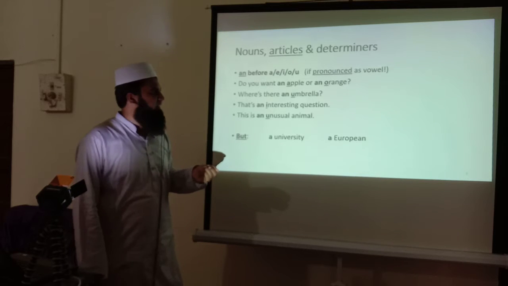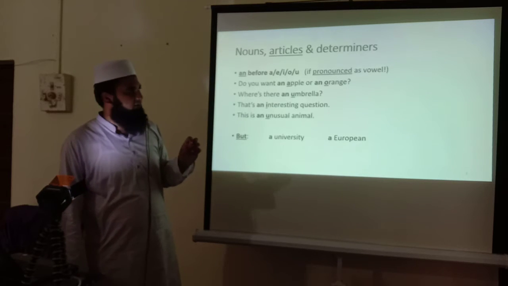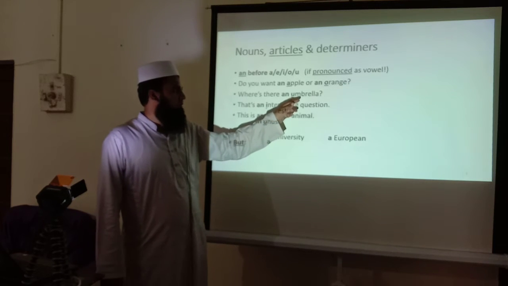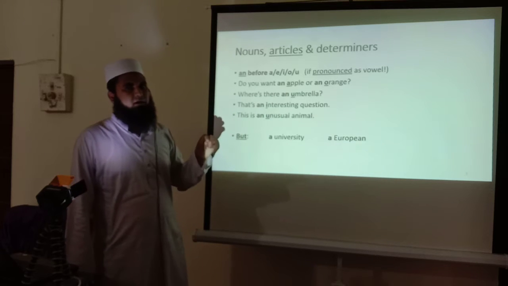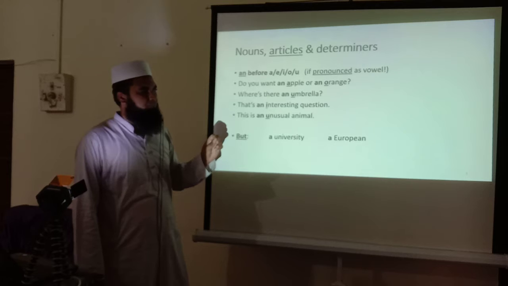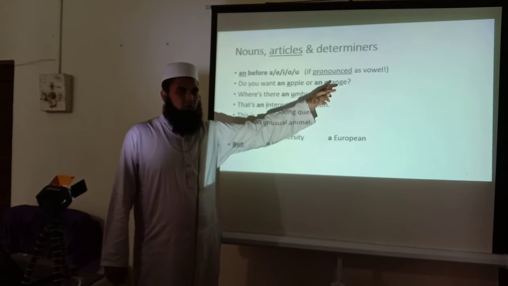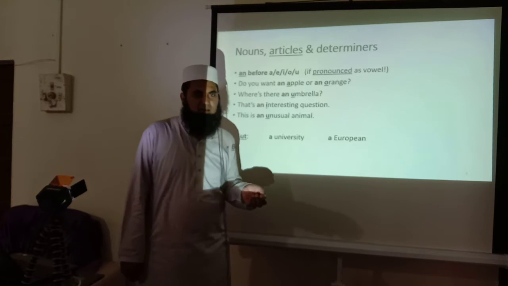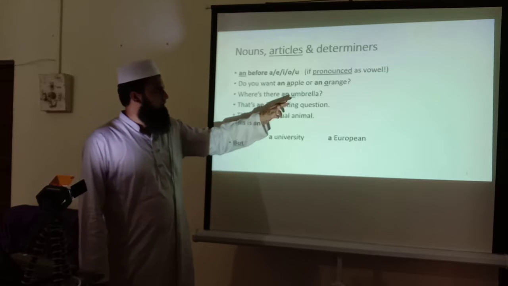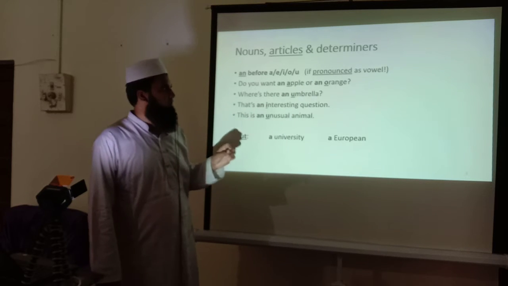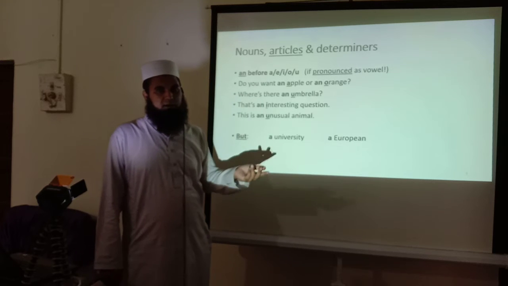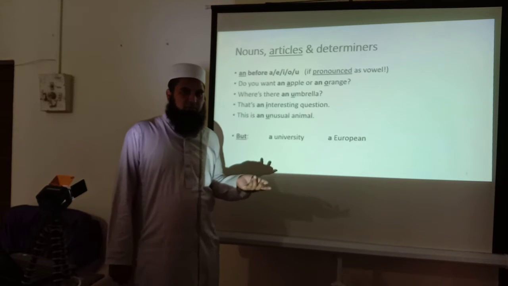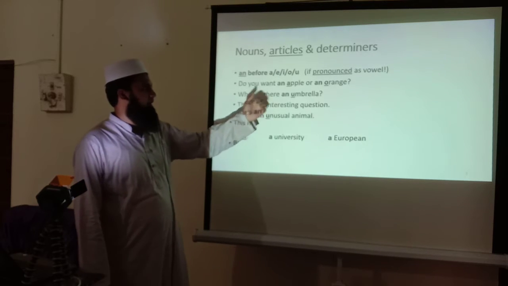we want to say that it's a single thing, and the name of that thing starts with a vowel, we will not use a with it, we will use an. Like orange: orange starts with O, a vowel. So if we want to represent orange as a single thing, we will definitely use an, not a. We can't say do you want a apple, do you want a orange. No, we will say do you want an apple, do you want an orange, do you want an umbrella.